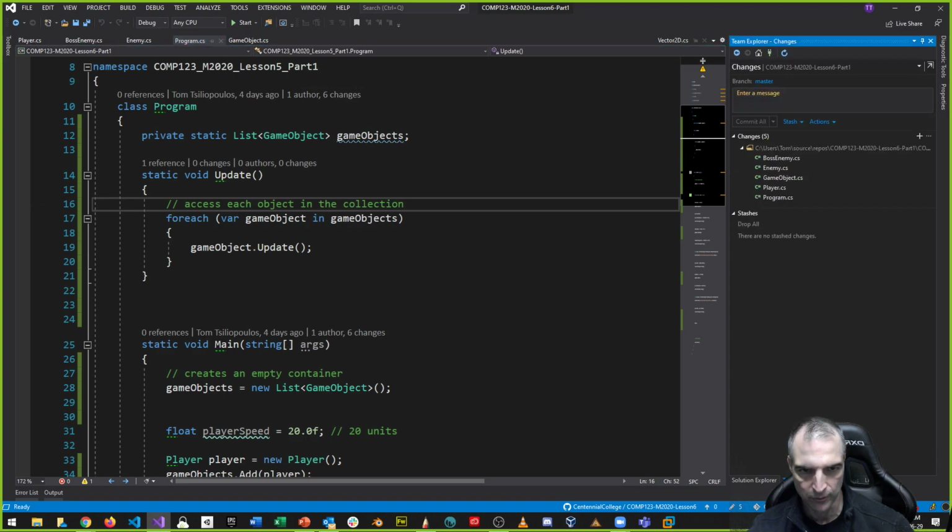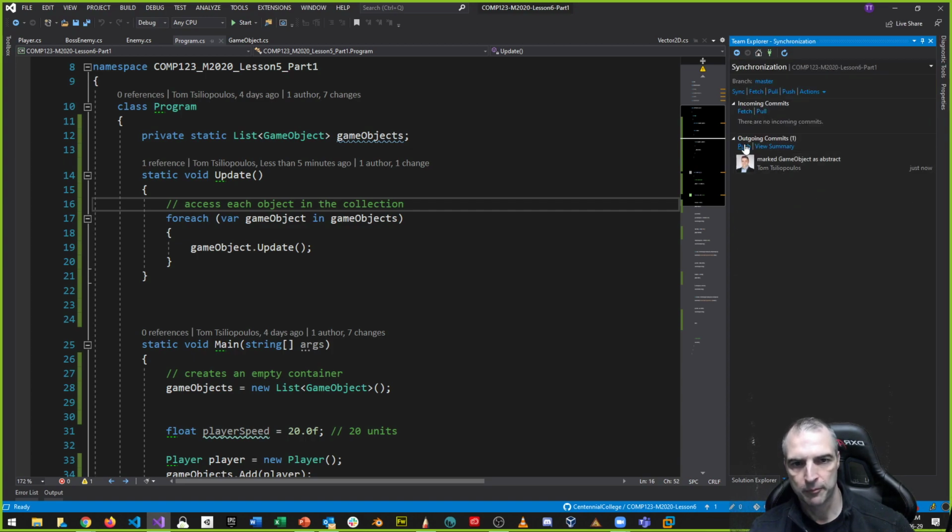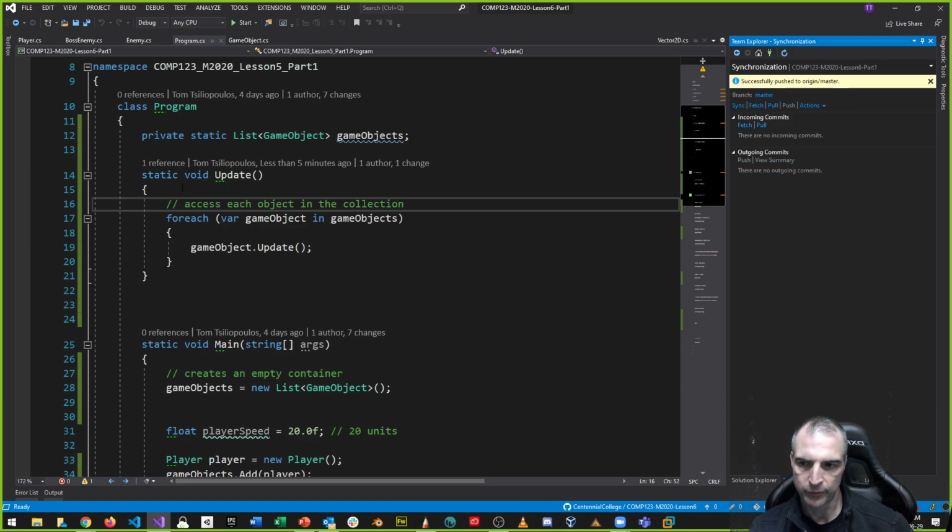So let's do that. I'm going to go to Team Explorer. These are all the things I changed. I'm going to say, mark game object as abstract. We marked it as abstract. Commit all. And then we did other things too. We could have had many more commits here. Home, sync, and push. Okay, and now you have this update up on our GitHub repo. So if you can follow along, you can always go to my GitHub repo and look at the program CS class, and you can see what this is.